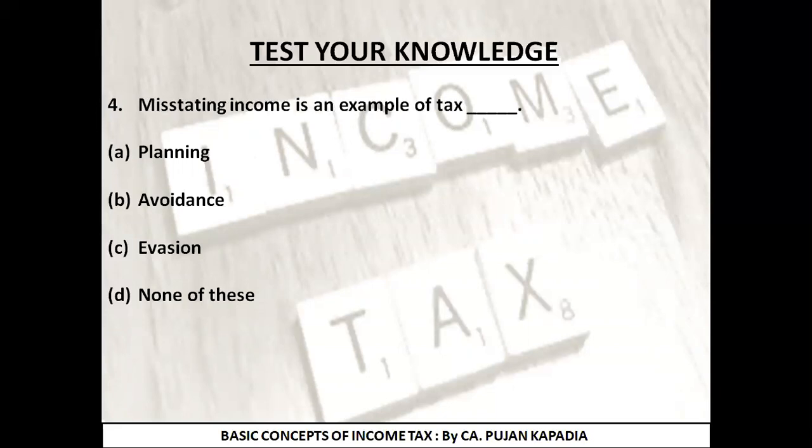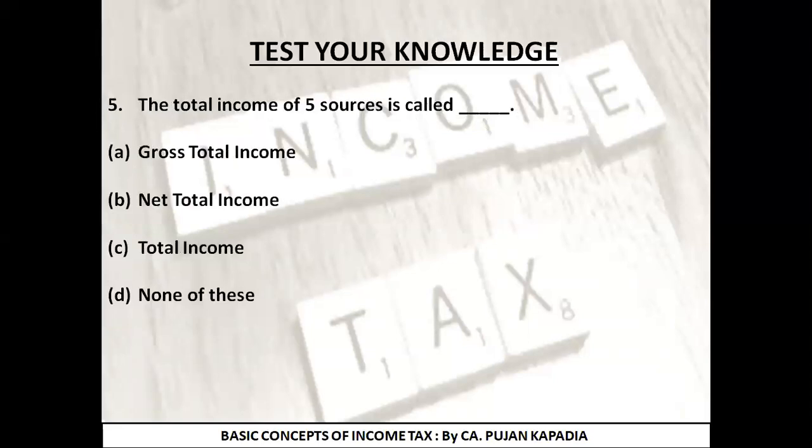Fourth question: misstating income, that is stating your income in a wrong manner. I earned a profit of 1 lakh rupees, but I am showing it as 70,000, which is known as misstating income. It is an example of tax. Answer is option C, tax evasion. It is doing something wrong, doing something illegal. So the correct answer is option C, evasion.